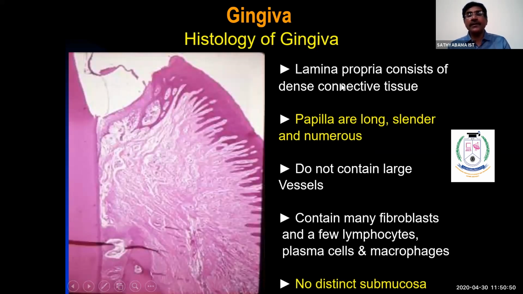Lamina propria consists of dense collagen fibers made up of papillary zone and reticular zone. Here the papillae are long and slender and numerous. See, it's long and slender. This is a papilla, long, numerous, slender, and does not contain large blood vessels. Connective tissue contains fibroblasts and few chronic inflammatory cells. As I said, no submucosa is present. That's why gingiva does not stretch.